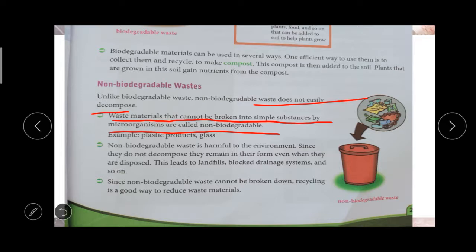Next, non biodegradable waste cannot be broken down, right? It is not decomposed, so it can be recycled for reducing the waste material. We can recycle it and make it into other uses. Biodegradable wastes are recycled and made into manure or compost, but non biodegradable waste is recycled and used to reduce the waste materials.